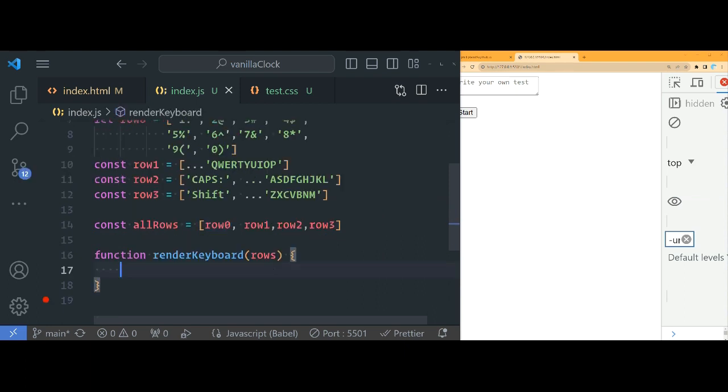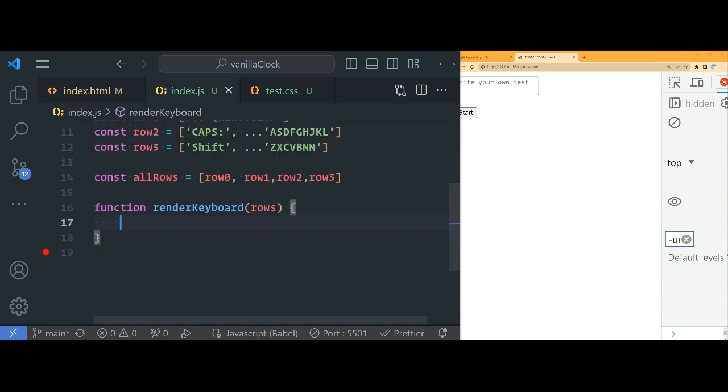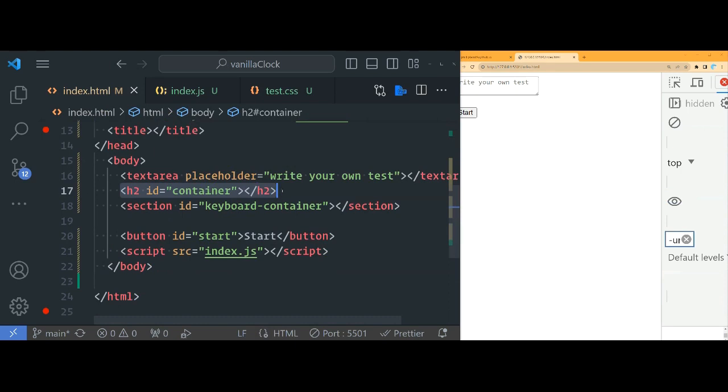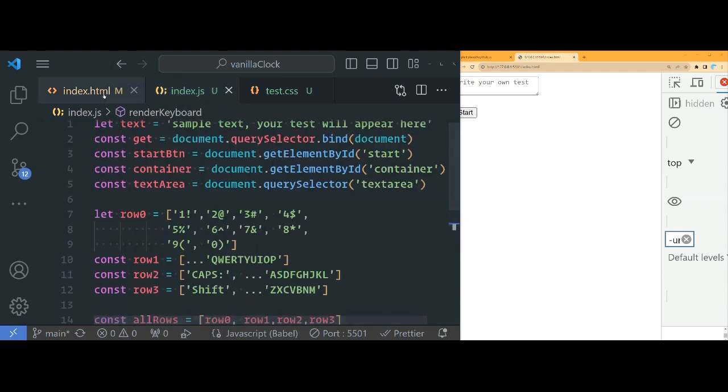That means we're going to need 2 nested loops. Instead of doing 2 for loops, I'm going to use the while loop for the outer loop. Okay. All right. While what? Let's go to our HTML. We're going to append all of our text content inside this container, inside of a span. Okay. So we can actually use the container.